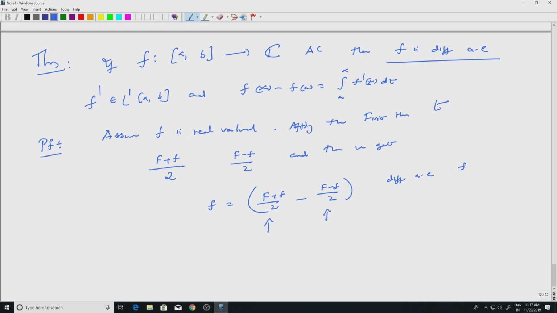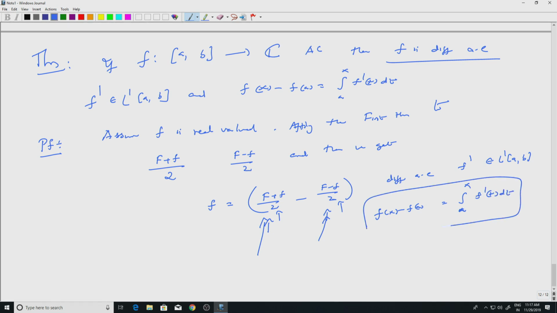The derivative f prime is given by the derivative of this function minus the derivative of this function, and that will be in L1 because each term is in L1. You have the fundamental theorem of calculus because f(x) minus f(a) would be this function at x minus this function at a, and similarly for the other; for them you can write it in terms of derivatives. So you will get the same thing for f prime as well. So, that is the final theorem.